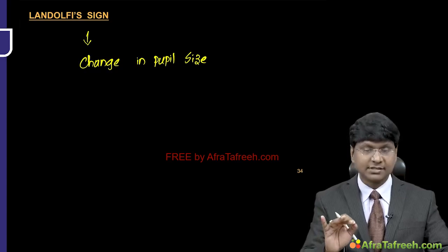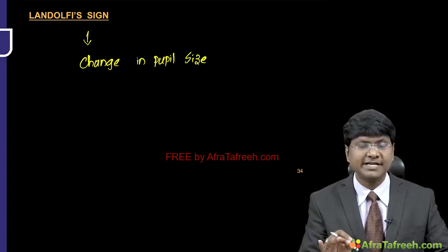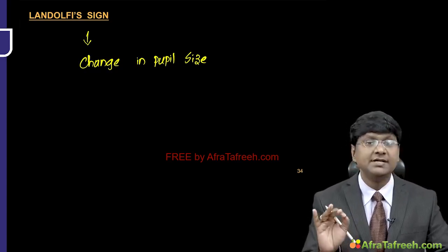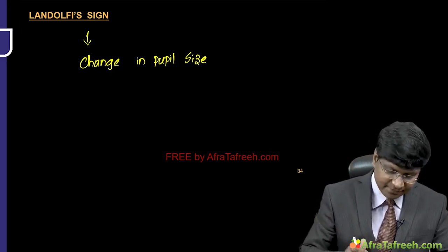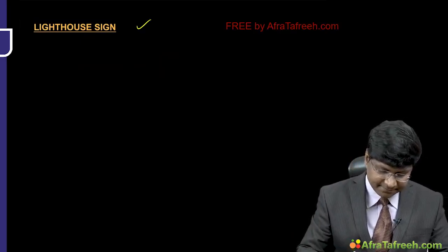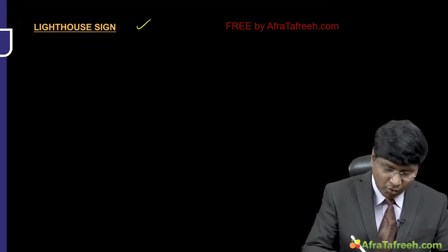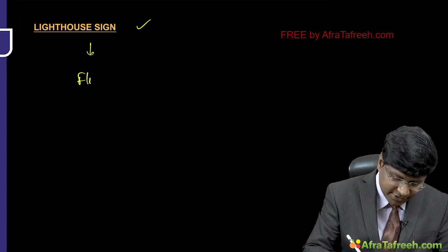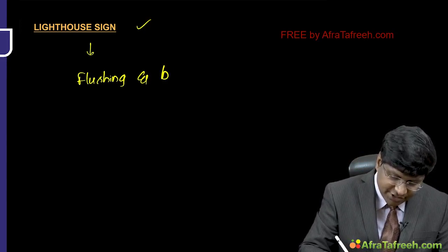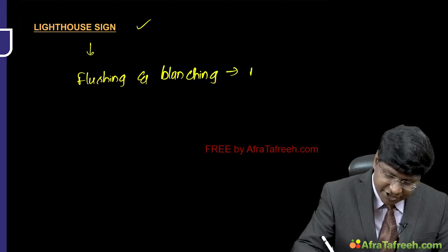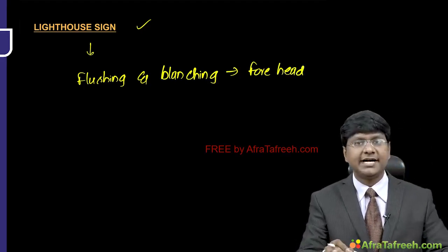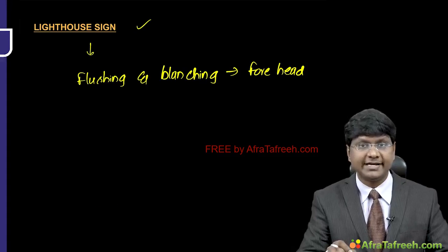Next is the lighthouse sign, which you see over the forehead. Over the forehead, you will notice flushing as well as blanching with each cardiac cycle, and that is called the lighthouse sign.